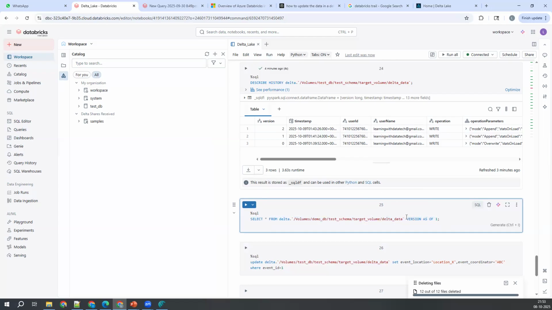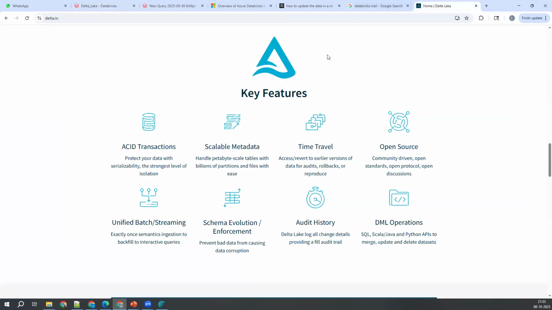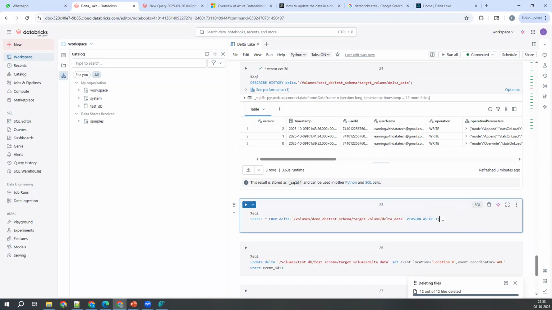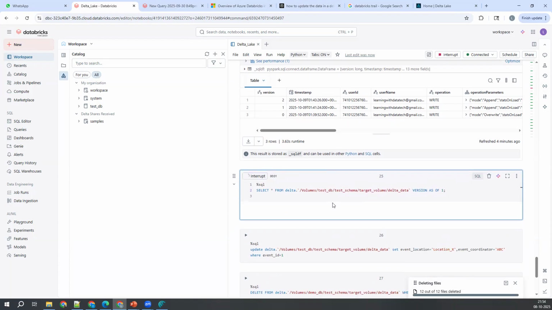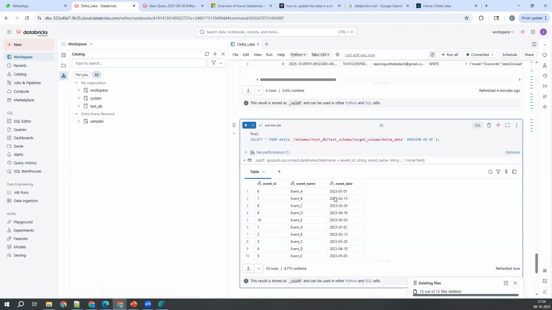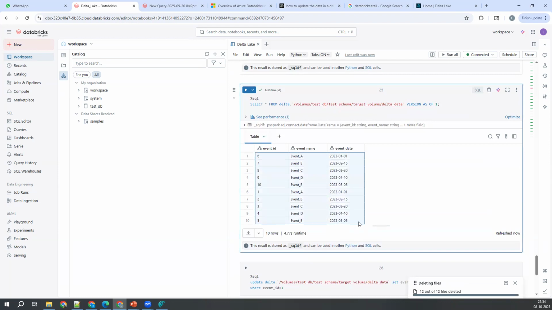I'll talk about these commands in depth once we get into the Unity catalog again. For now, I'm just demonstrating all the features of the delta at a high level. So the proof of that is, at version 1, let me execute this one. We see only 10 records, right? I see only 10 records.